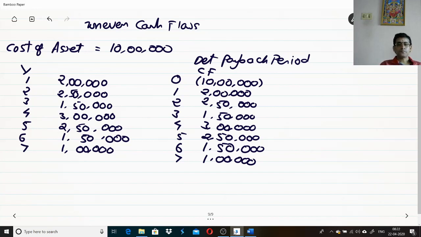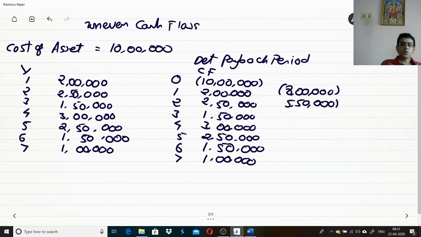Now, what I need to do: 10 lakhs was my outflow, and I have recovered 2 lakhs. So the balance to be recovered by the end of the first year is minus 10 lakhs plus 2 lakhs, which is minus 8 lakhs. Of the 10 lakhs, 2 lakhs is recovered; still you need to recover 8 lakhs. Then minus 8 lakhs plus 2 lakhs 50,000 gives you minus 5 lakhs 50,000.